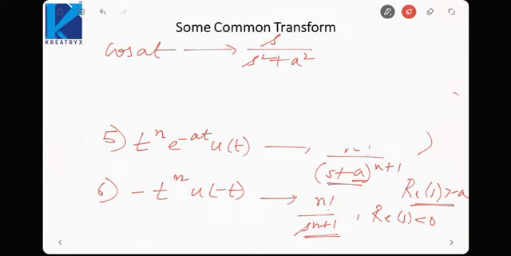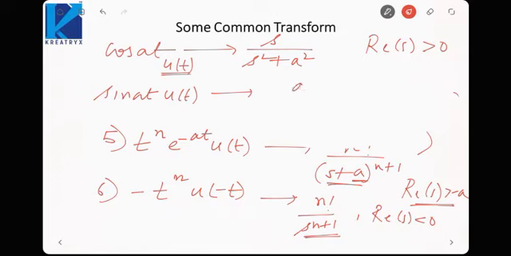Cos of at into u of t is also a right-sided signal, so its region of convergence is real part of s greater than 0. Next is sin at into u of t. It will be a upon s square plus a square. These two transforms you must always keep in mind because they always come in handy and can be asked in many places. Is it fine?